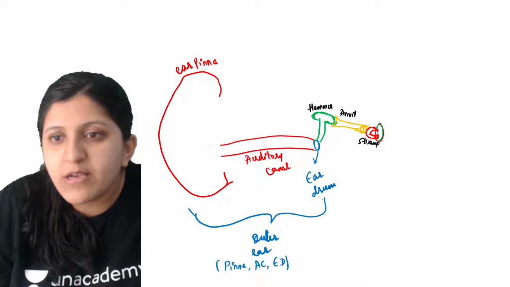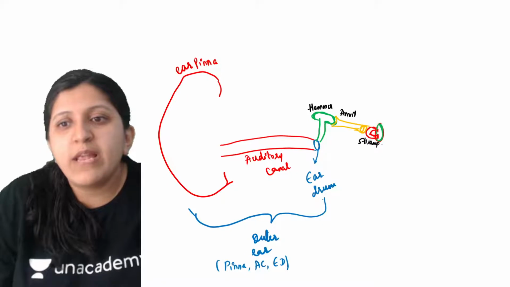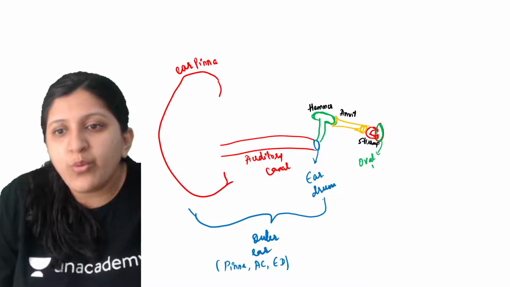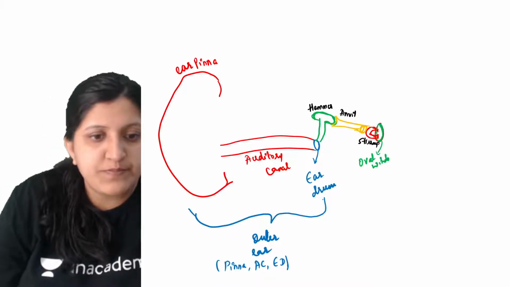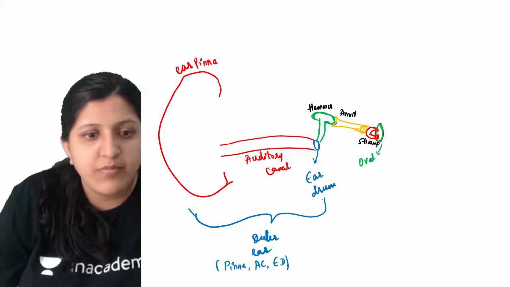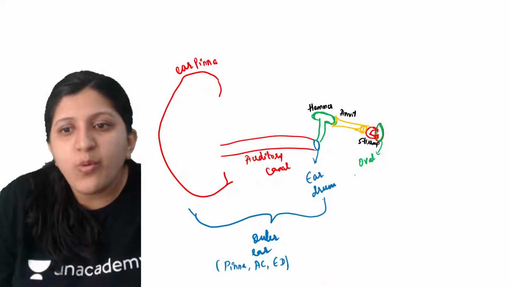This one is the oval window, so I'll label it here.